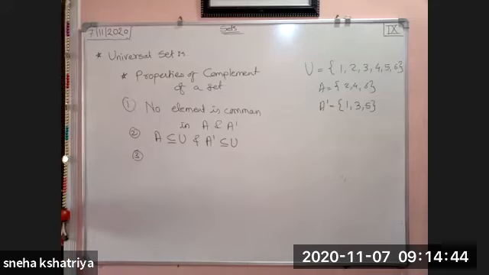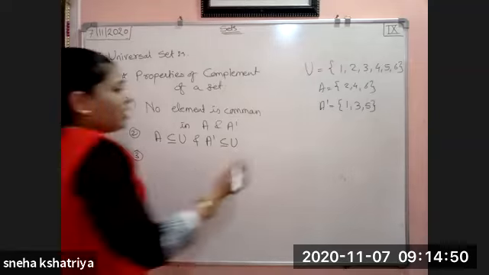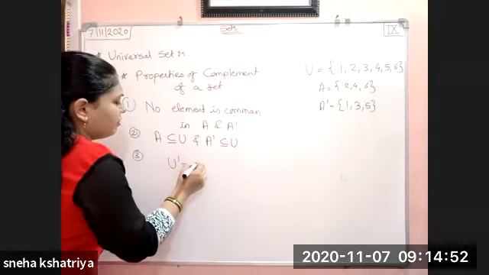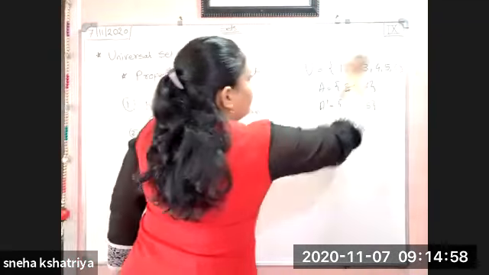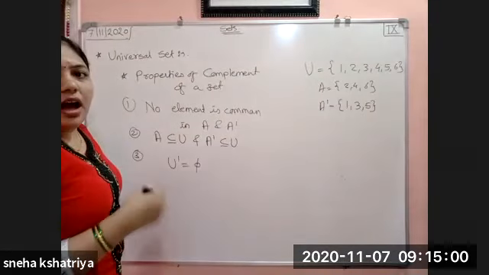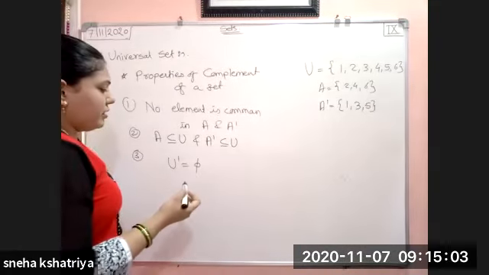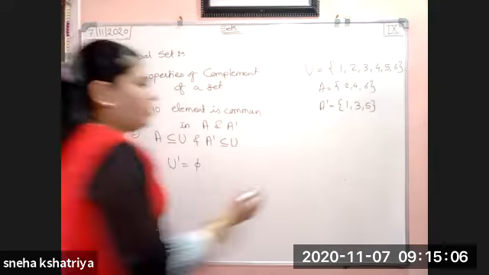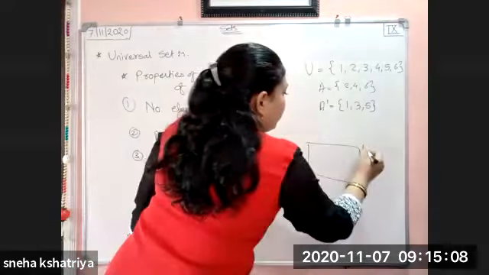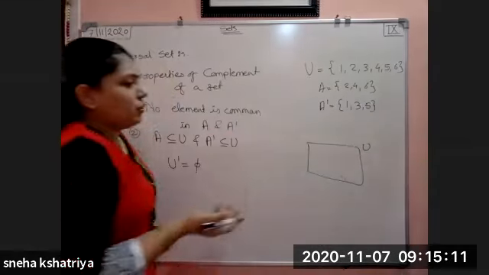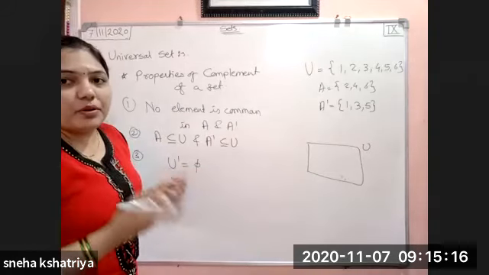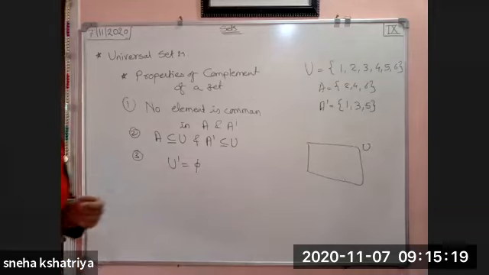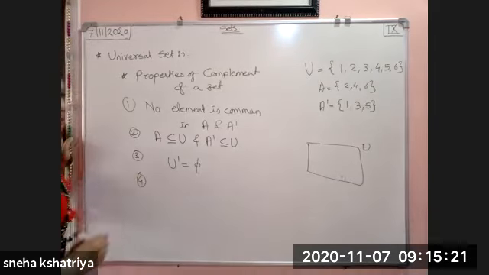Okay. Third one: complement of the universal set is the empty set. Means U dash is equal to phi. Complement of the universal set is phi. How can we find the complement of a universal set? Means there is nothing, because except the universal set, what else is there? Nothing, because only the universal set is there. We don't have anything except the universal set. So it is phi. There is nothing such, therefore it is phi.